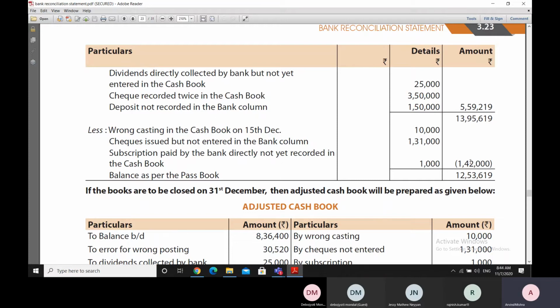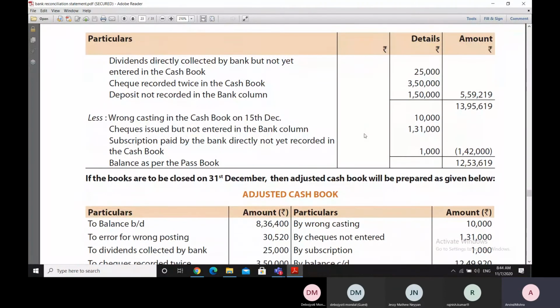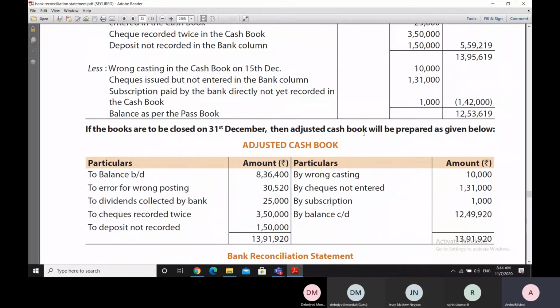1,42,000 rupees. And finally, after reduction of this amount, we get 12,53,619 rupees, which is actually what is called the balance as per the passbook. So this was a method where we are not adjusting the cash book. But if we have to adjust the cash book in the same question, or if we assume that books are to be closed on 31st December, then we have no other alternative but to adjust the cash book first.